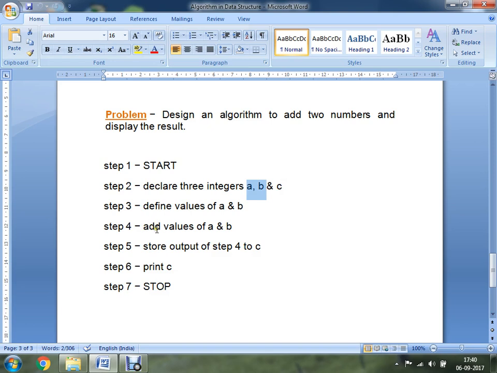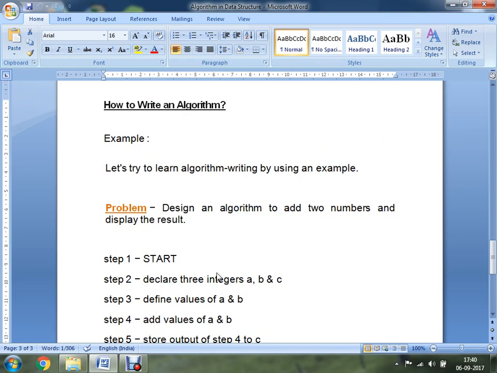After that, you are going to add the values of a and b. And the next step is you are going to store that output in your variable c. Then finally you are going to print c and you are going to stop. So this is the concept of an algorithm in data structure.